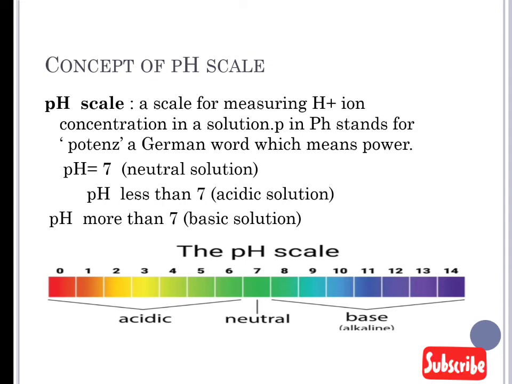When the pH is 7, it shows that it is a neutral solution. If the pH is less than 7, it shows that it is an acidic solution. And when the pH is more than 7, it shows that it is a basic solution. So this is all about the concept of the pH scale.